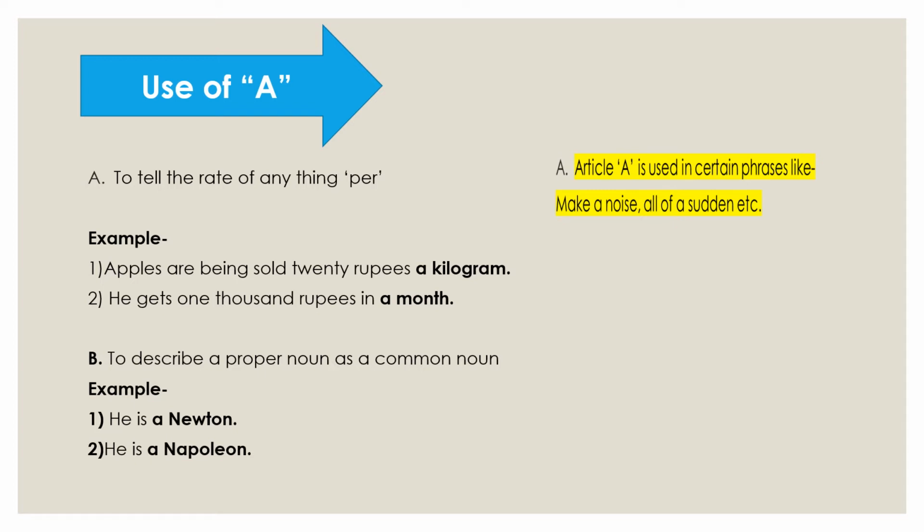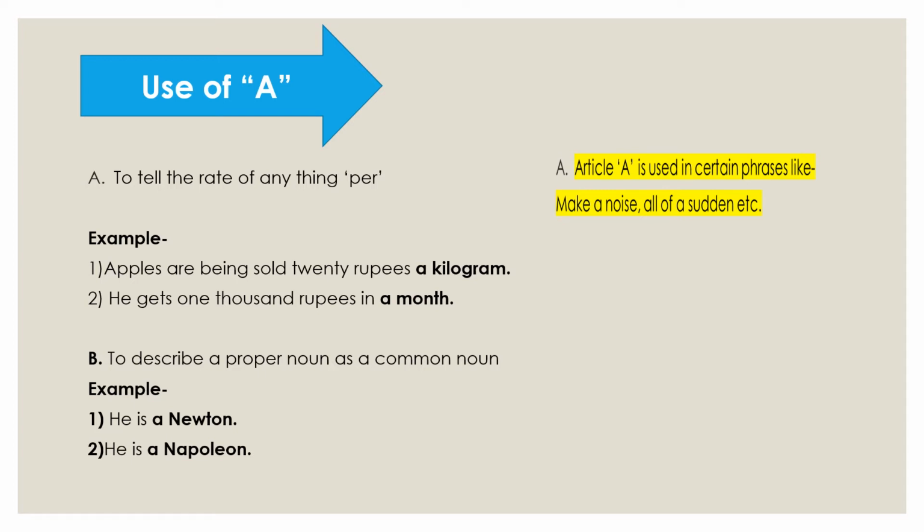Now let's try to understand where we use indefinite article a. So let's see. First, it is used to tell the rate of anything, per. Try to understand by this example. Apples are being sold at 20 rupees a kilogram. It means a kilogram means per kilogram. And the next sentence, he gets 1000 rupees in a month. It means a month means per month.